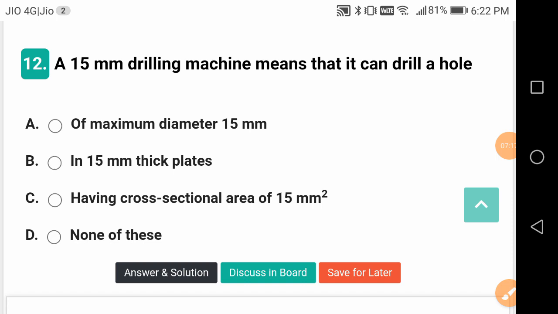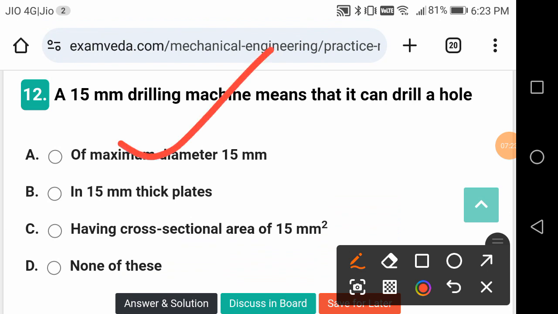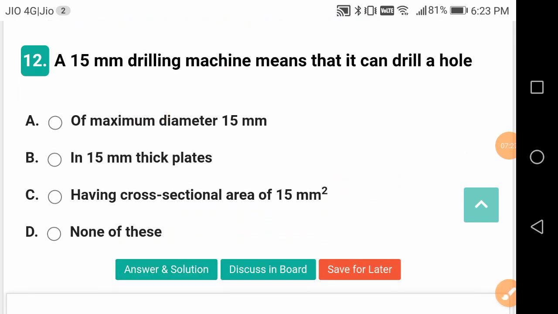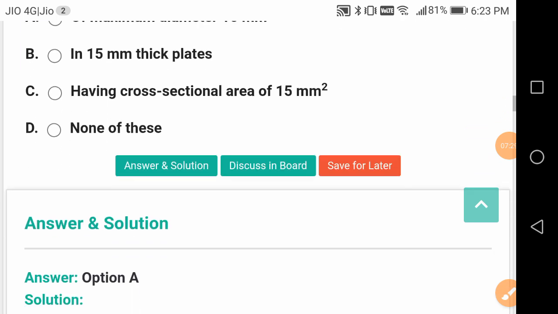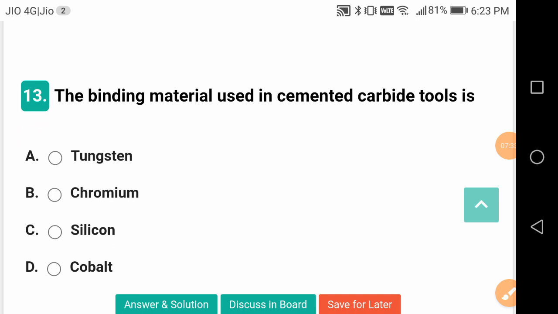A 15 mm drilling machine means that it can drill a hole. This is a good question, friends. It can drill a hole of maximum diameter of 15 mm. It is related to the diameter of the hole, neither the thickness of the blades or the cross sectional area, etc. So diameter is an important dimension here.